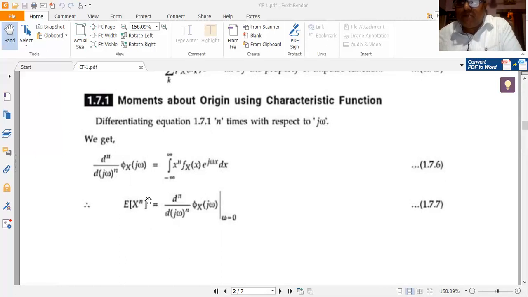The nth order moment of a random variable x is simply given by E of x to the power of n. That is simply given by the nth order derivative of the characteristic function phi x of j omega evaluated at omega is equal to 0.